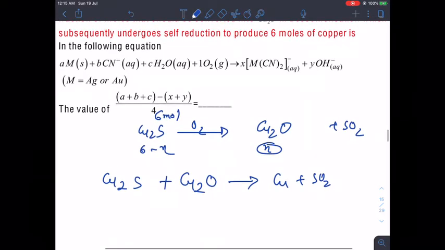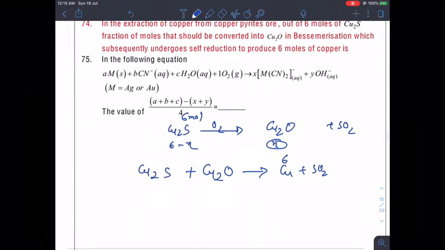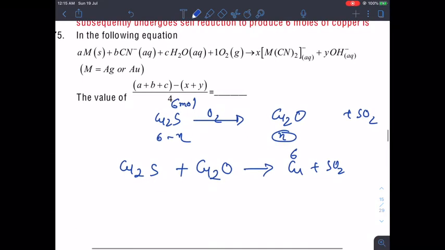So now can we balance this? This is 6. So sum of these to be 6. We have to balance it by looking at the oxidation number. So what is the oxidation number here? So we have here +1 and here also +1.